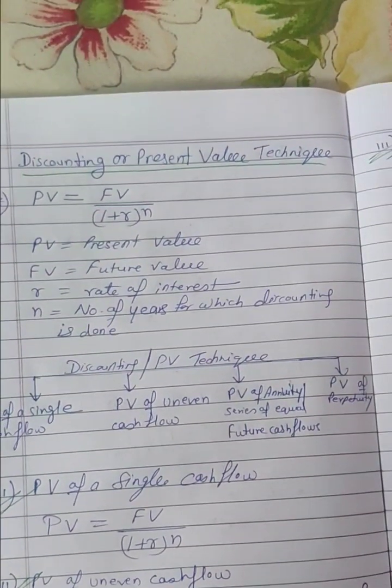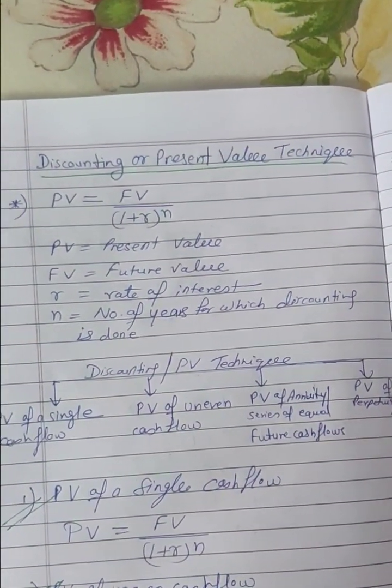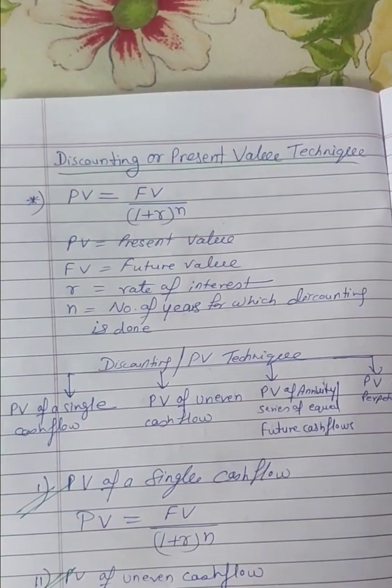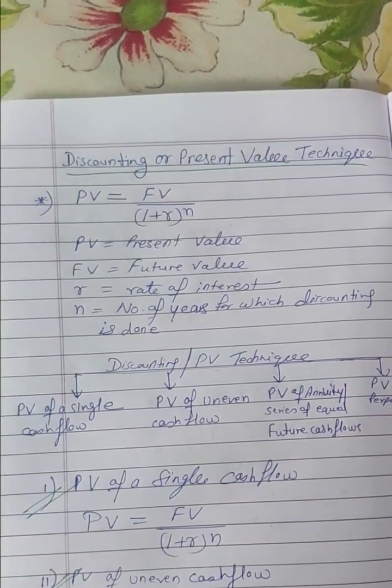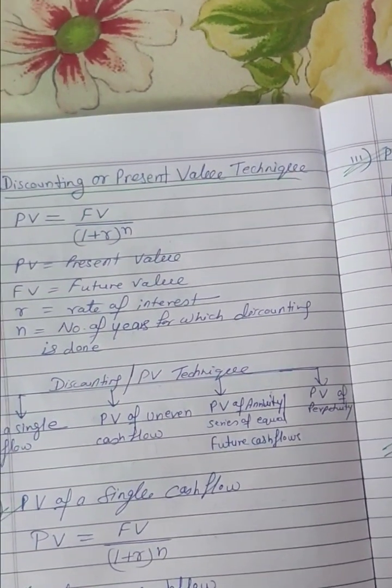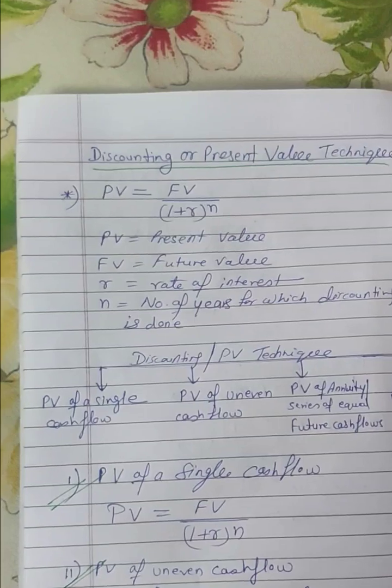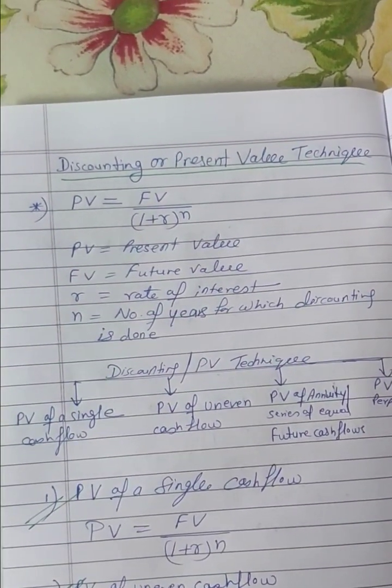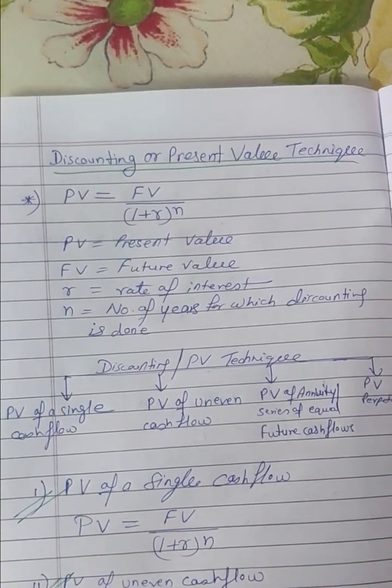So here the discounting or PV technique has four things. First is PV of single cash flow, PV of uneven cash flow, PV of annuity or series of equal cash flow, and PV of perpetuity. So PV of single cash flow means what? One time deposit will happen and we have a future value. On the basis of that we have to find a present value.